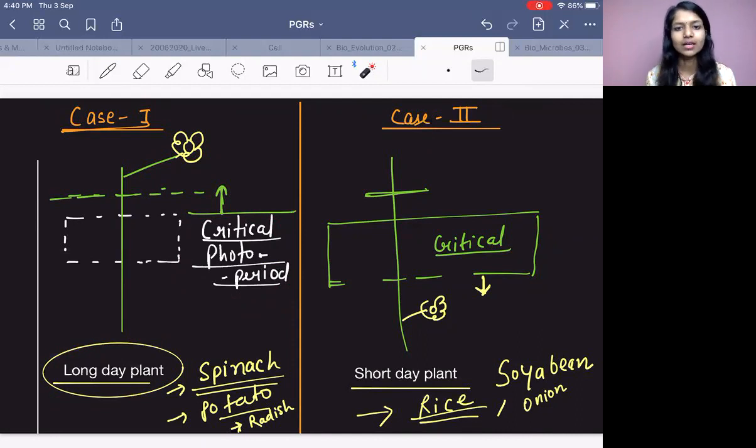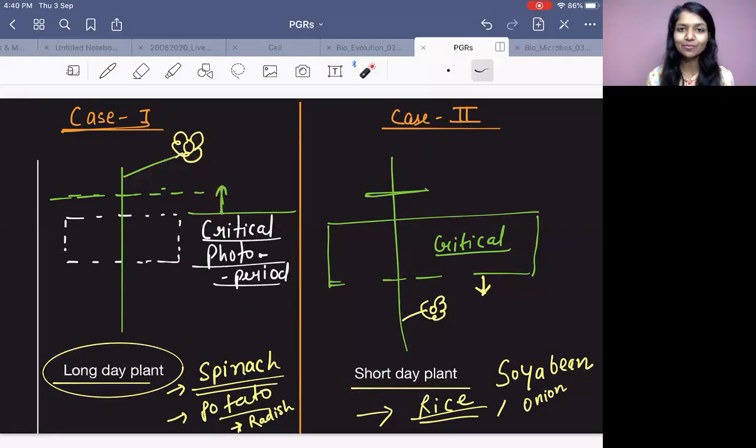Just the opposite: if the plant requires less than the critical photo period for flowering, that will be a short day plant.